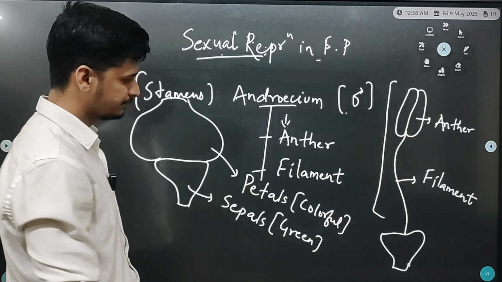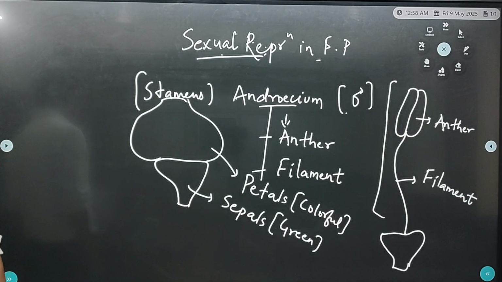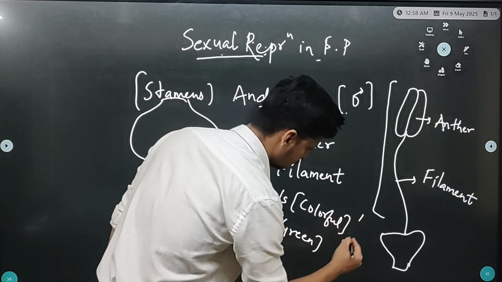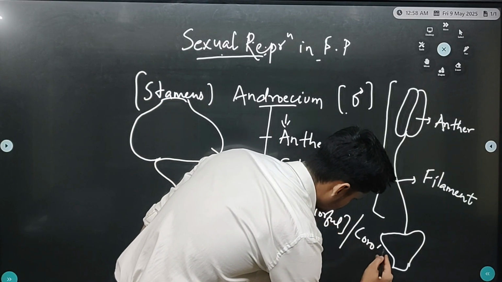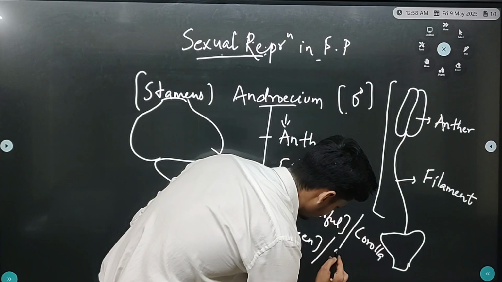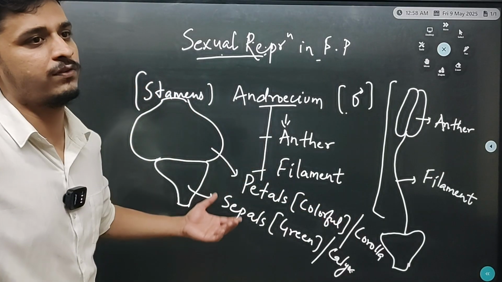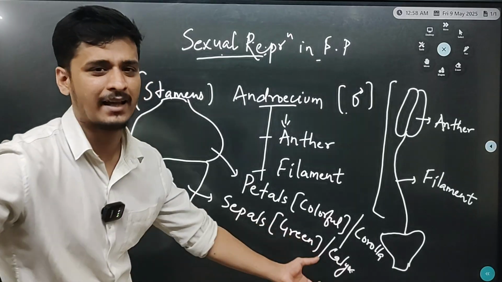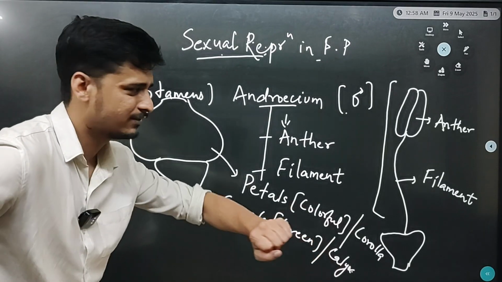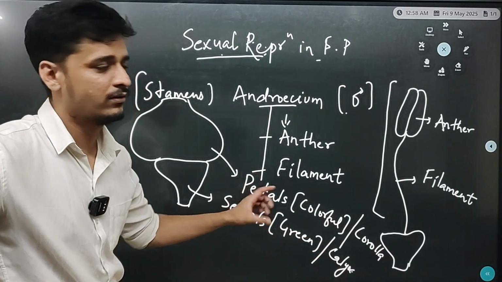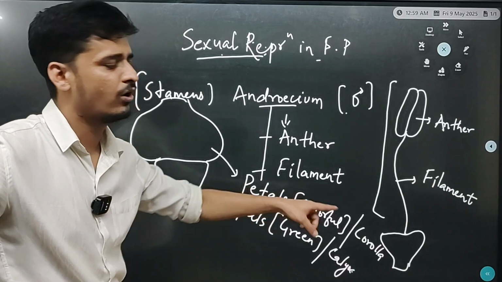Petals are known as corolla. Sepals are known as calyx. So we can say the green part of flower is known as sepals or calyx, and the colorful part of flower is also called petals or corolla.